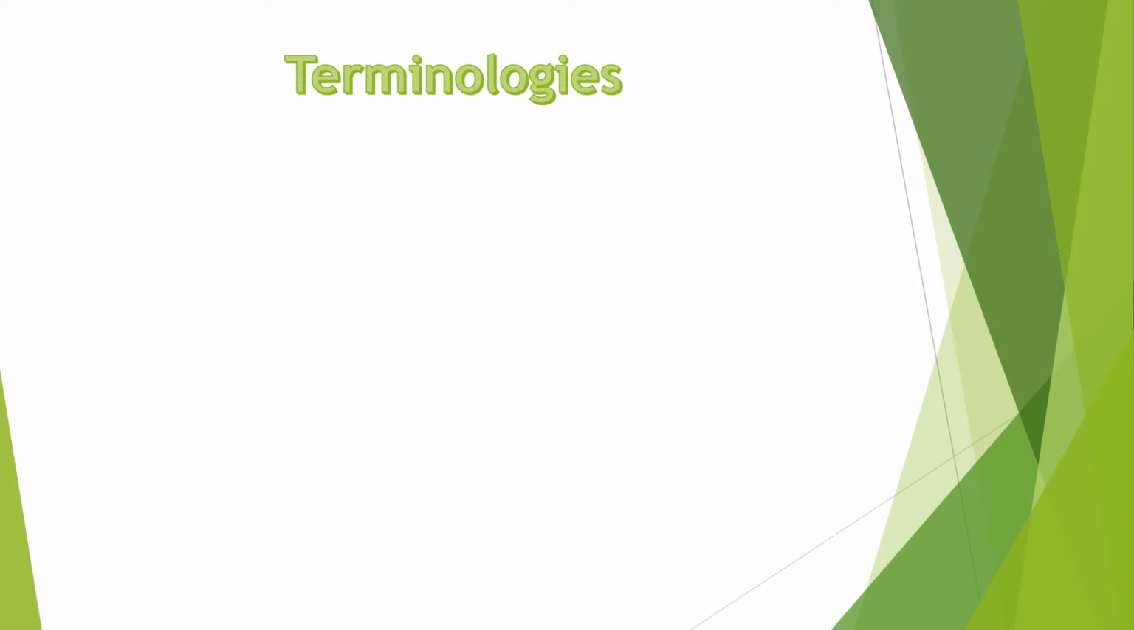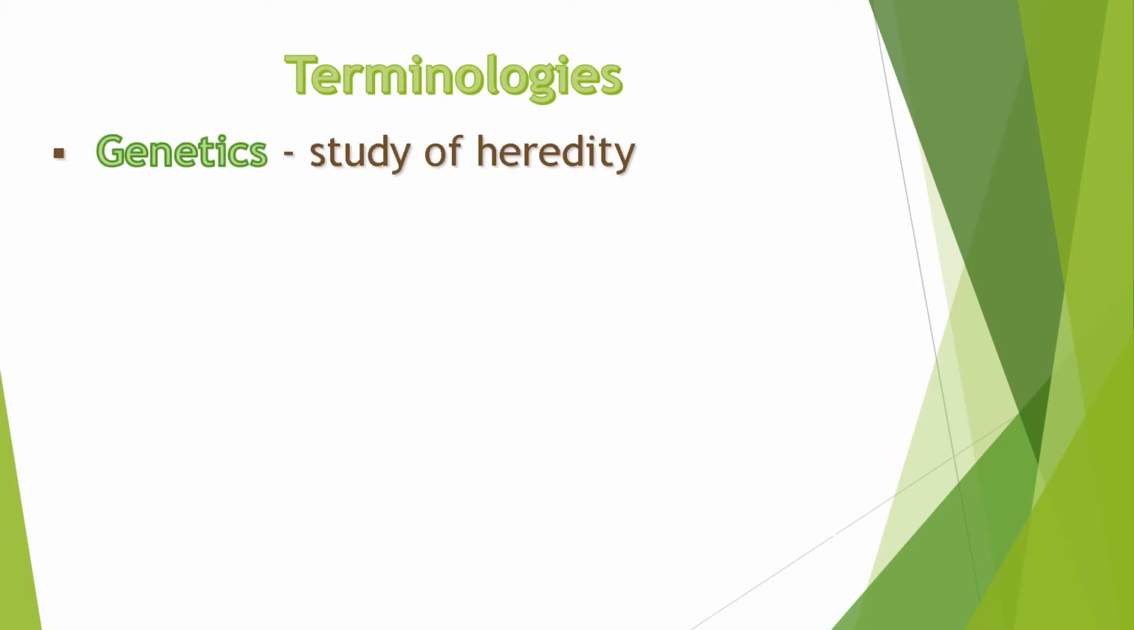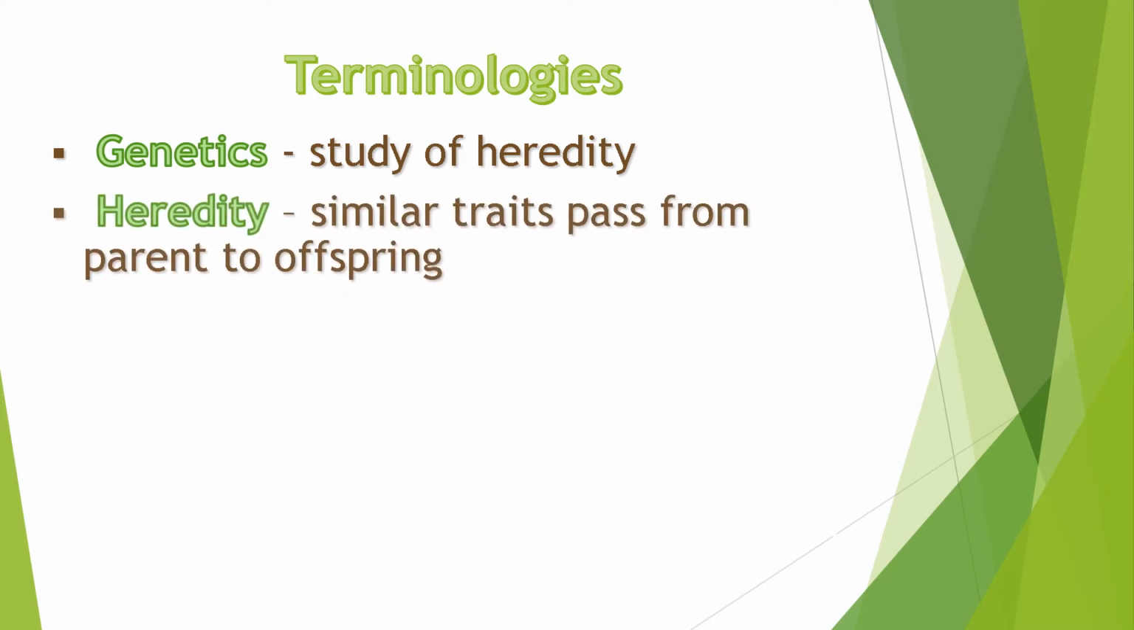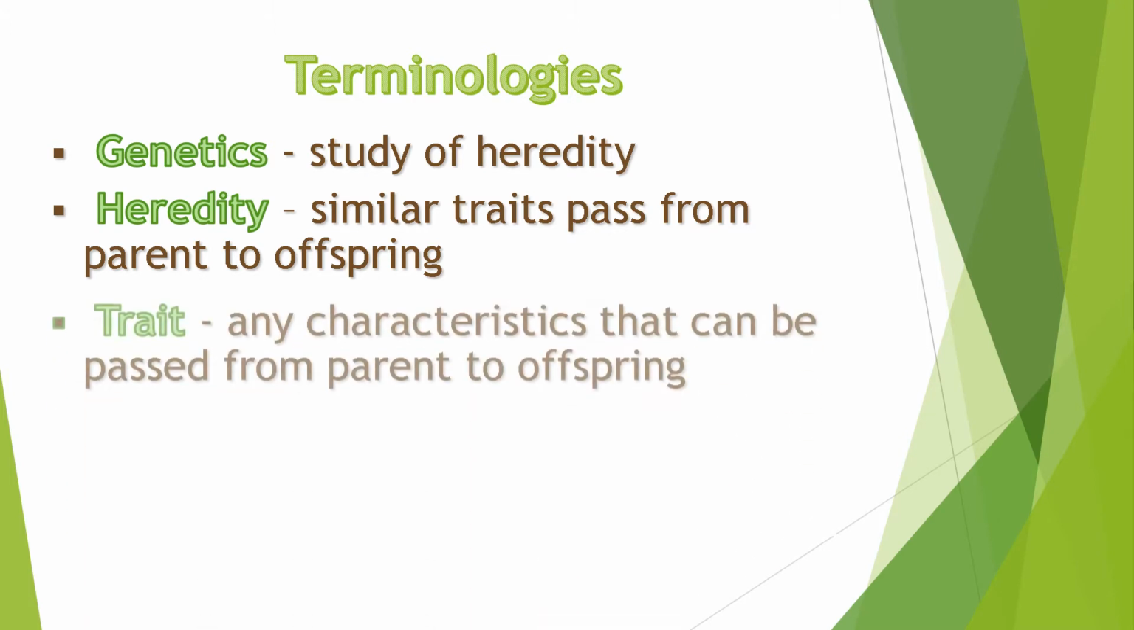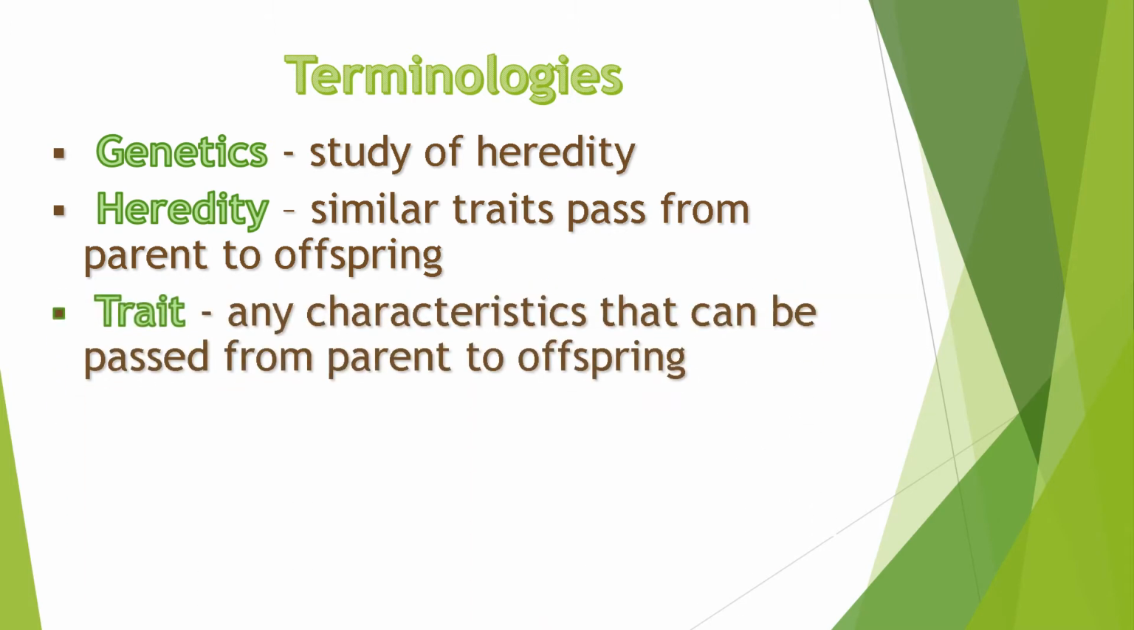Let us define some terminologies. The first one is genetics. Genetics is the study of heredity and variation. When we say heredity, we are referring to the similar traits that are passed down from parents to offspring, or from generation to generation. When we say traits, it refers to any characteristic that can be passed from parents to offspring. For example, we have the color of our eyes, the color of our hair, our skin tone.